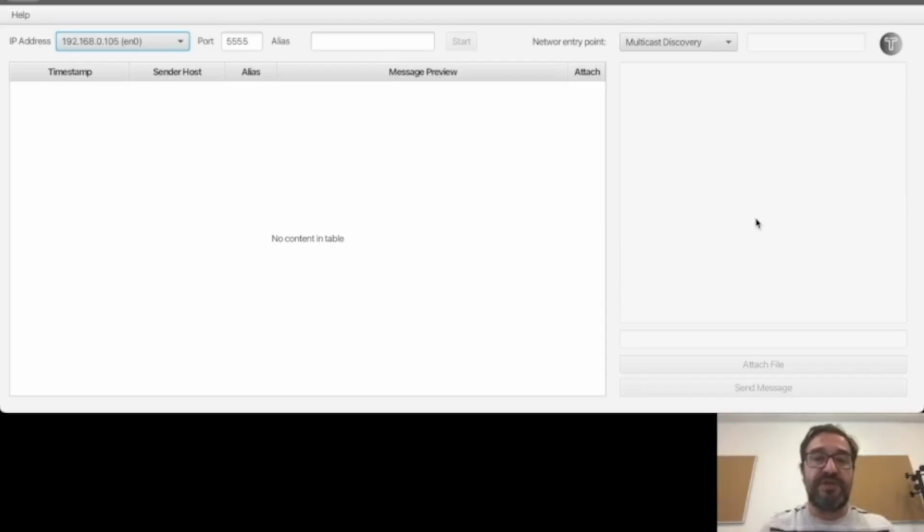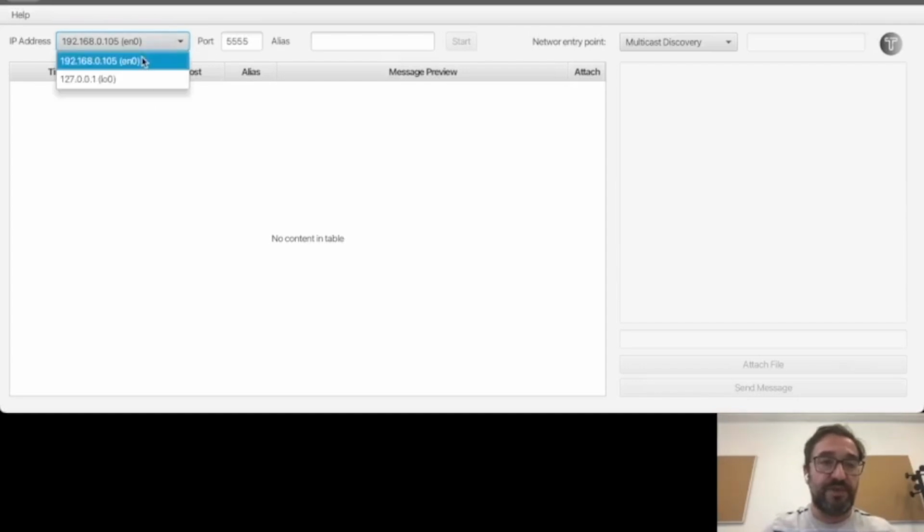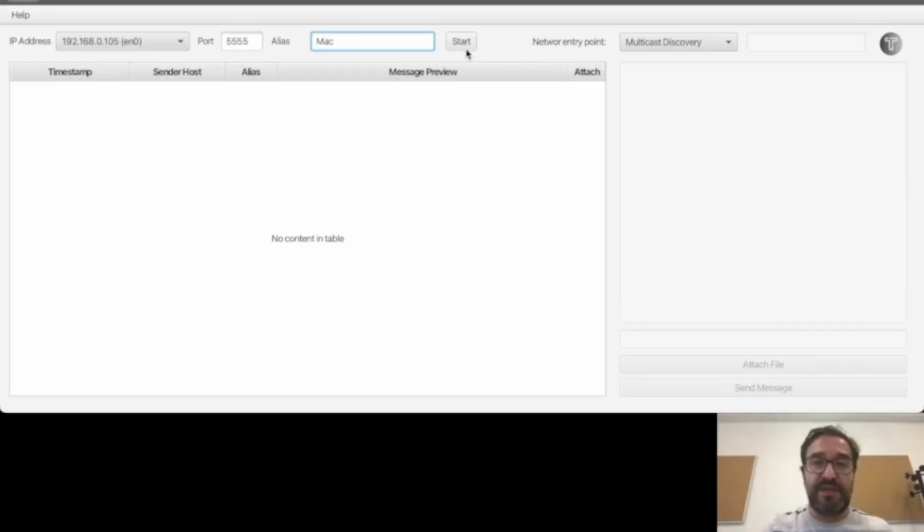So now that we have the Java application, we can start by selecting the right network here and pick up some username, which I'll use Mark, and then start. So the system is now starting. It will look up for members of the overlay in the network and it will join. So as you can see, the icon here has lit up, which shows that the application is running. We can actually press this button to see the members in this node.